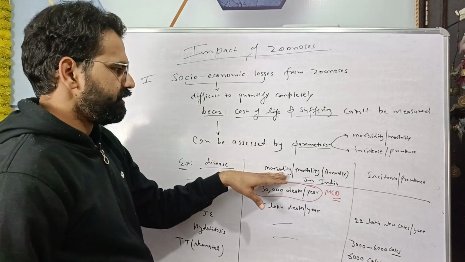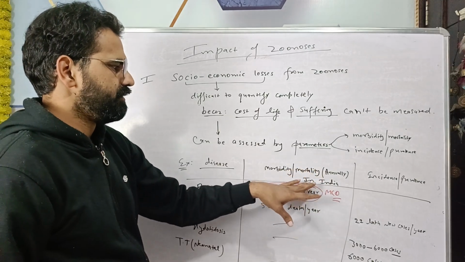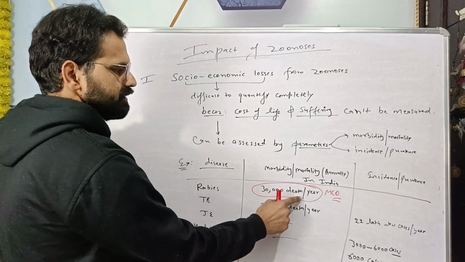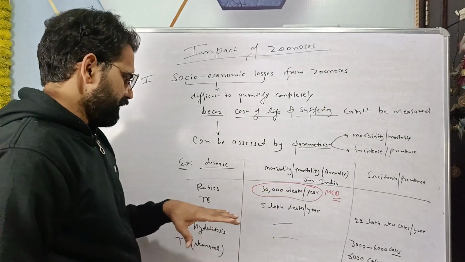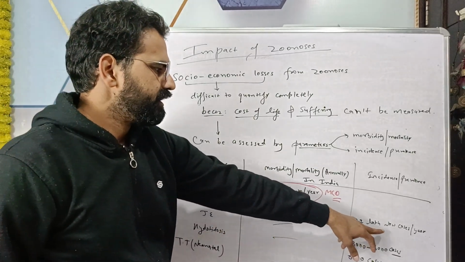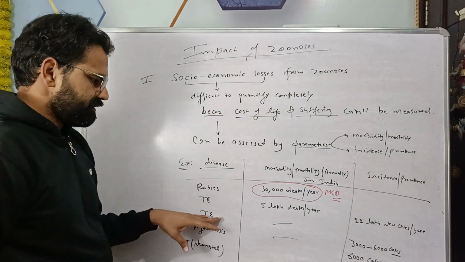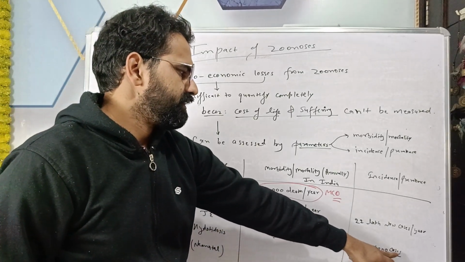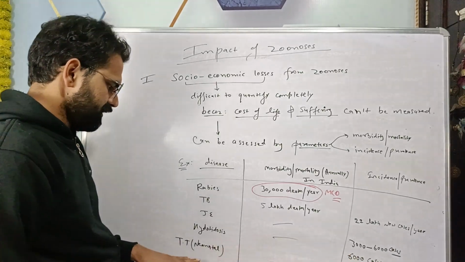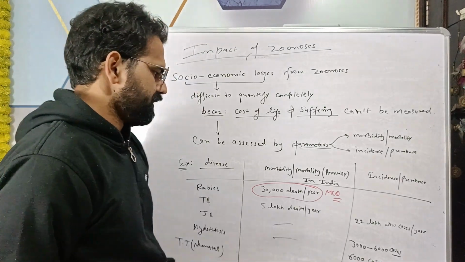Rabies, morbidity and these values are per year in India. So in case of rabies, there are 30,000 deaths per year. In case of tuberculosis, 5 lakh deaths per year, and new cases, that is incidence, 22 lakh per year. Japanese encephalitis, 3,000 to 6,000 cases per year. Hydatidosis, 6,000 cases per year, and tetanus, that is neonatal, 1313 cases per year.